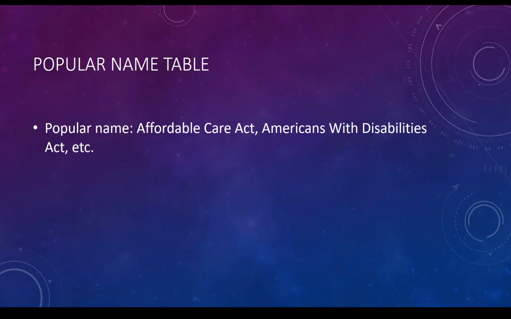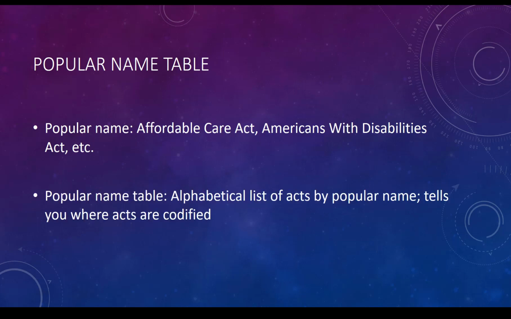The popular name table is how you locate all relevant code sections by using the session law's popular name. An act's popular name, such as the Affordable Care Act or Americans with Disabilities Act, is usually assigned by the legislator who wrote the bill. A popular name table is an alphabetical list of acts by their popular names that tells you where each section of the law was codified. Popular name tables are available in print and online.